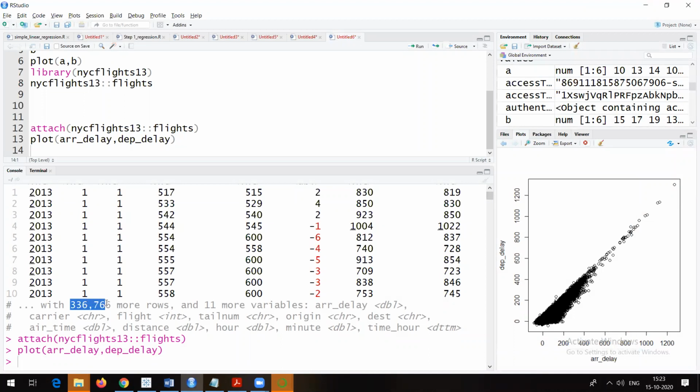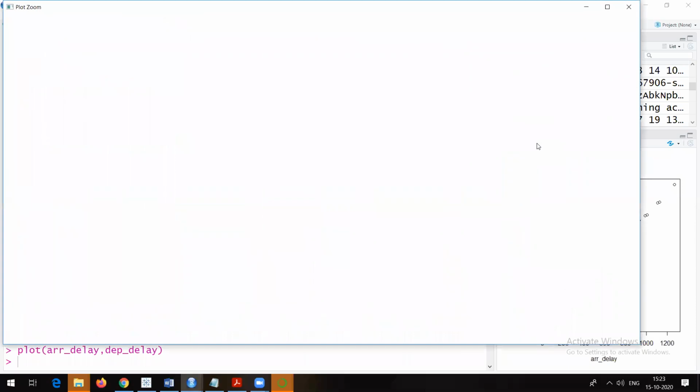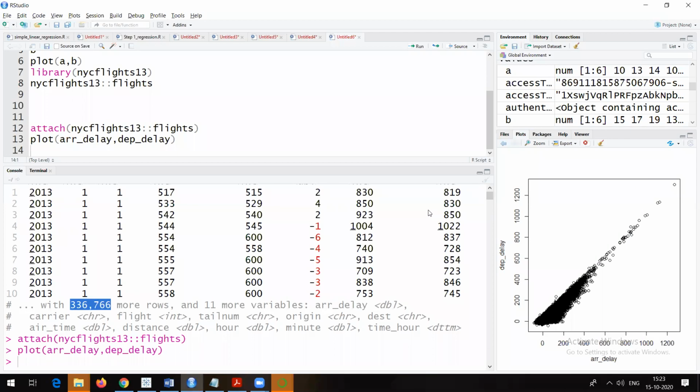3,36,000, more than this, 3,36,776 plus 10 records are there. There are about 19 or 20 columns. So this is your arrival delay, and this is your departure delay. Let me once again click zoom. As there are a lot of data sets, that's why it will take time to load. Okay. Just explain it with the help of this.